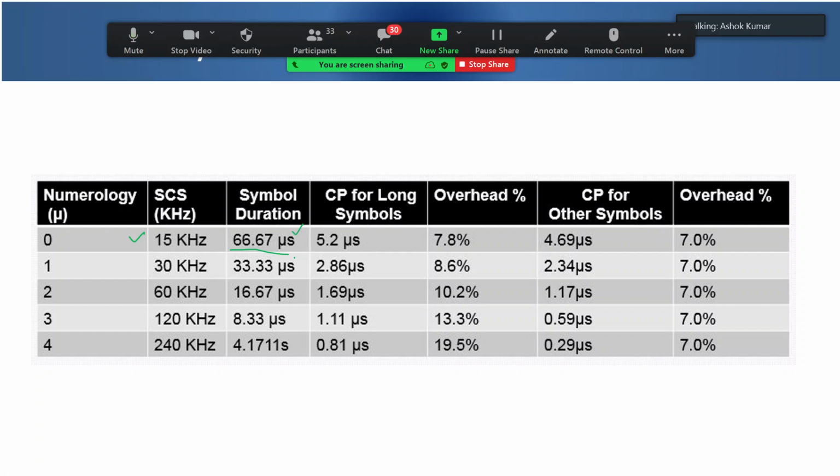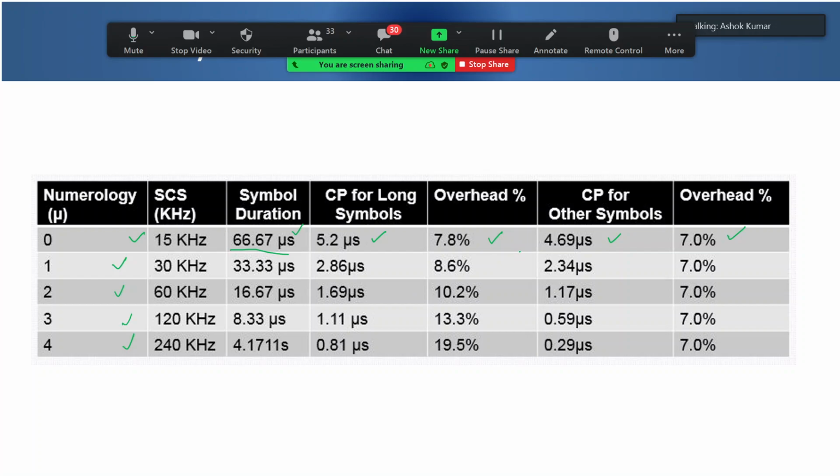Sorry, the one symbol duration is 66.67 microseconds, but the CP, the longer CP is this much and the shorter CP is this much. So if you calculate the overhead which is coming because of the CP, it is 7.8% for the longer one and 7% for the normal one. Similarly, you can calculate for all the numerologies in the same way.